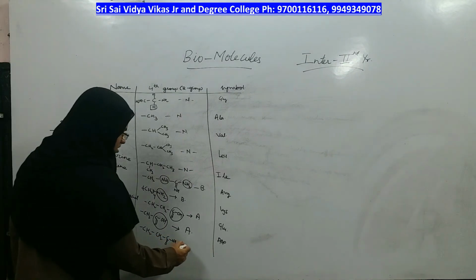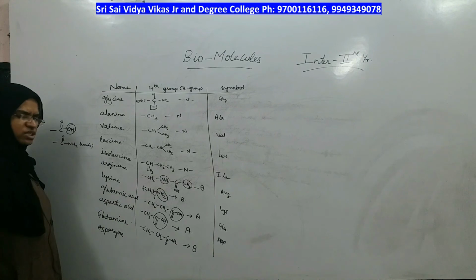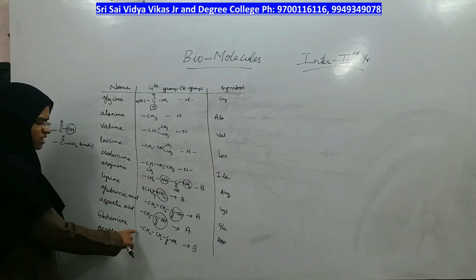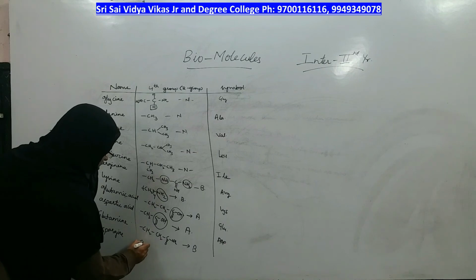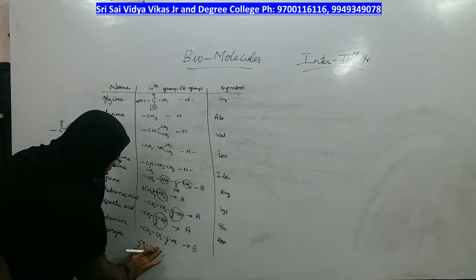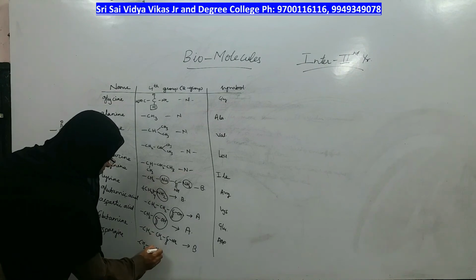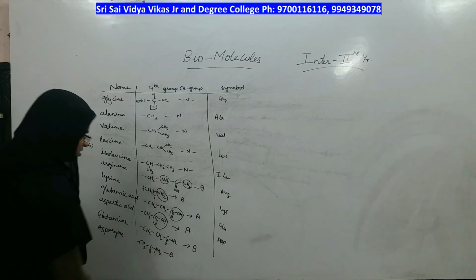So even this is basic in nature. So glutamic acid was acidic in nature and glutamine is basic in nature. Same way aspartic acid was acidic in nature, but asparagine is basic in nature. Right? Asparagine is basic in nature.